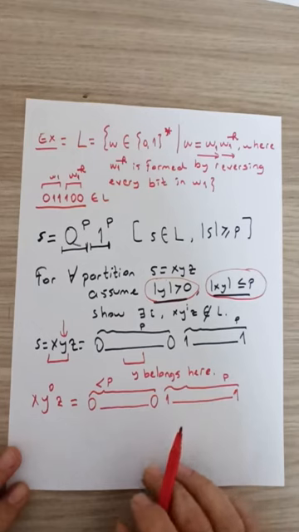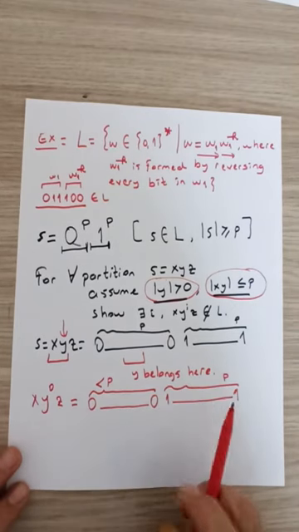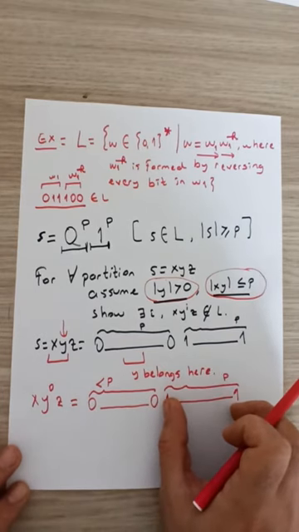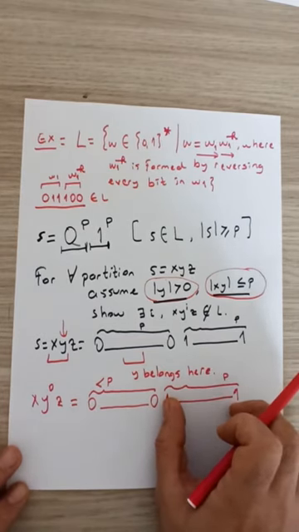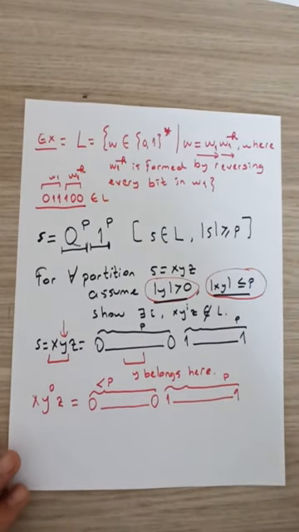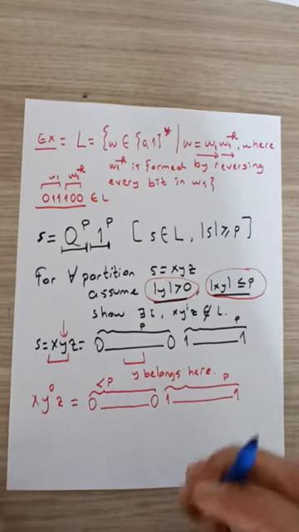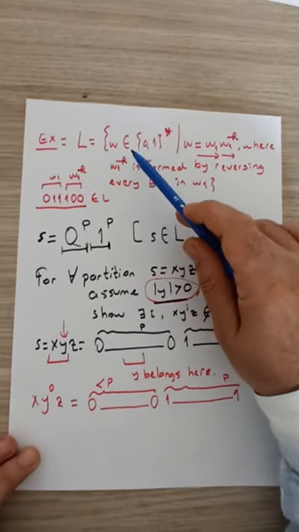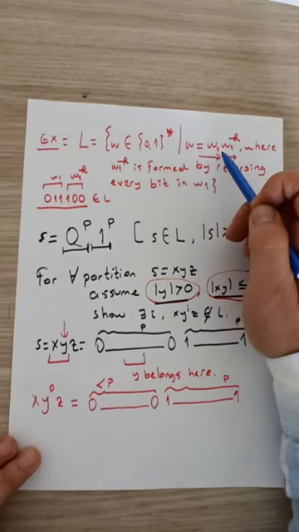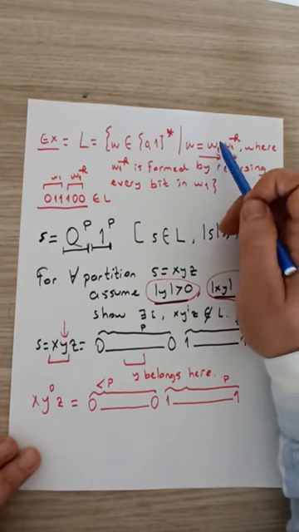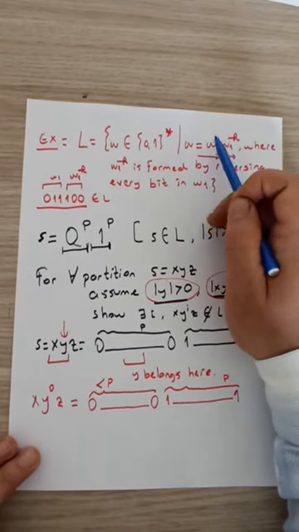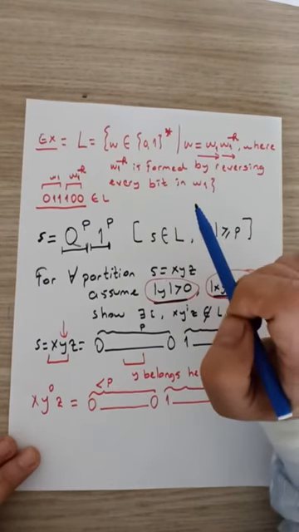Now let's see whether this new string, consisting of less than p zeros at the beginning and exactly p ones at the end, still belongs to our language L or not. Remember that for a string to belong to L, we should be able to divide it into two equal halves such that the second half is the first half's reversed bit version.